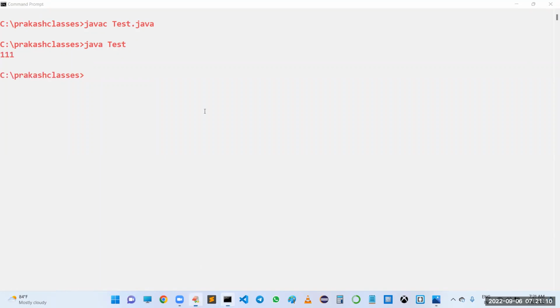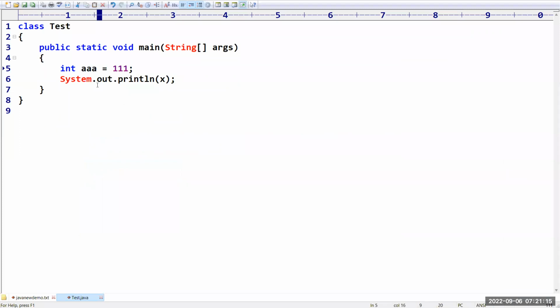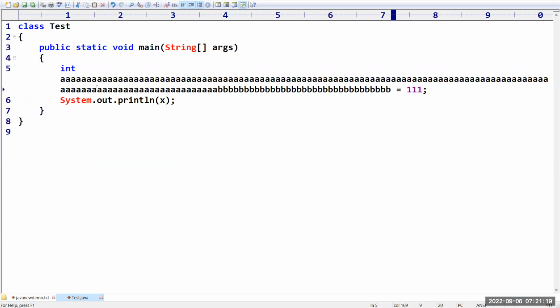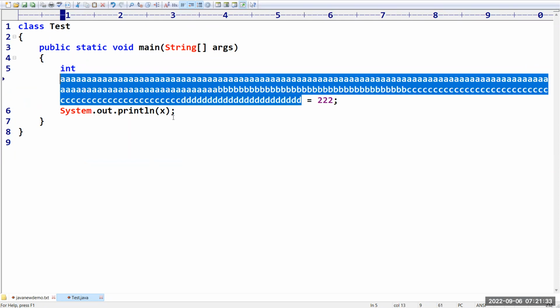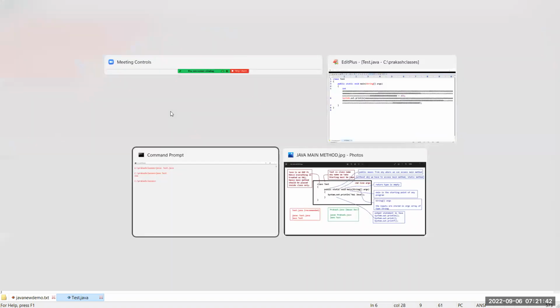Sir, by mistake, if you are taking a big name for this, no problem, you can take. Sir, my variable name is nothing but this one. Can I take a variable name like this? Means yes, no problem. Why can't? Happily we can take. For example, in the place of this 111, I am taking 222. But make sure at the time of usage, it is very difficult for the programmer. So exactly like this we have to take. Then the code is going to compile and execute.